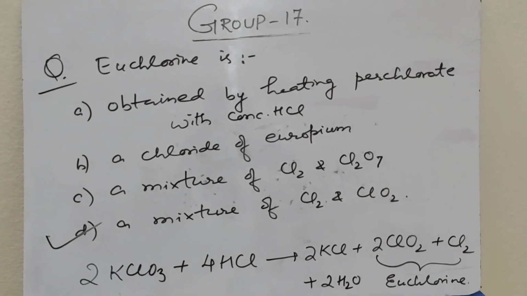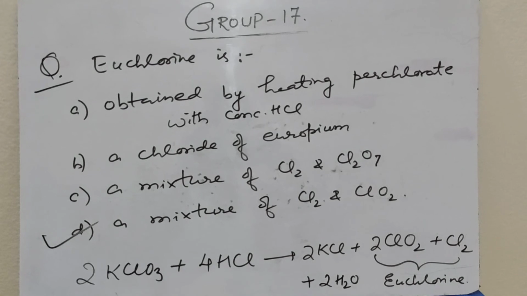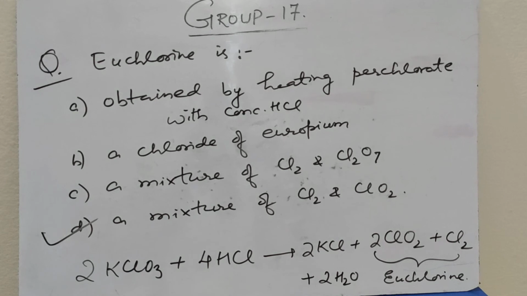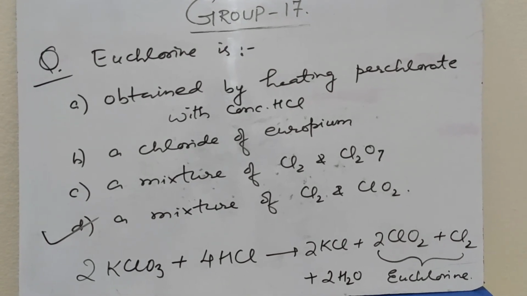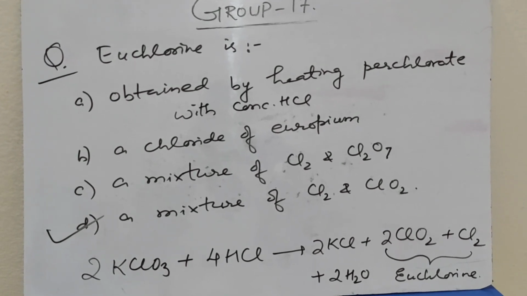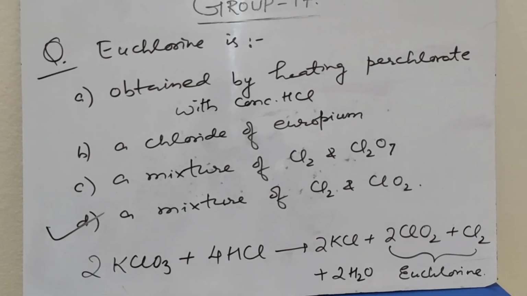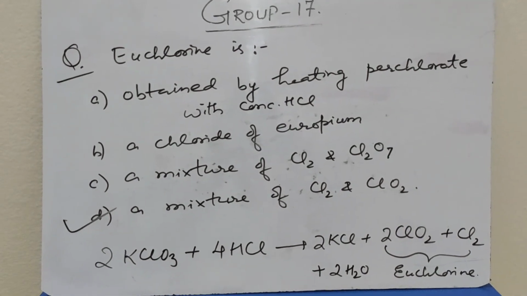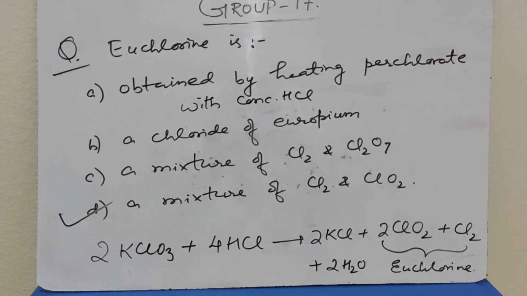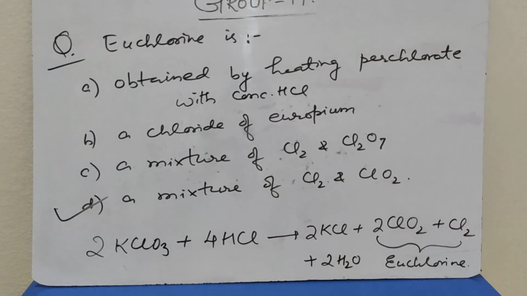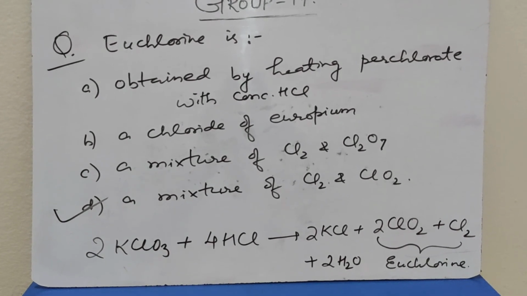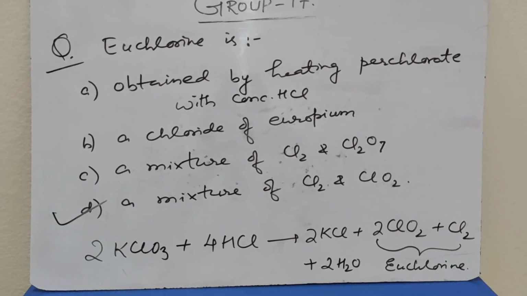Euchlorine is: A, obtained by heating perchlorate with CaCl2; a chloride of europium; a mixture of Cl2 and Cl2O7; a mixture of Cl2 and ClO2. So a mixture of Cl2 and ClO2 is called euchlorine. It is obtained by treating KClO3 with hydrochloric acid. So we get KCl plus ClO2 plus Cl2 plus water. So the ClO2 plus Cl2 mixture is called euchlorine.